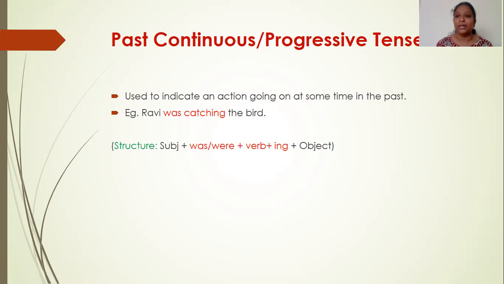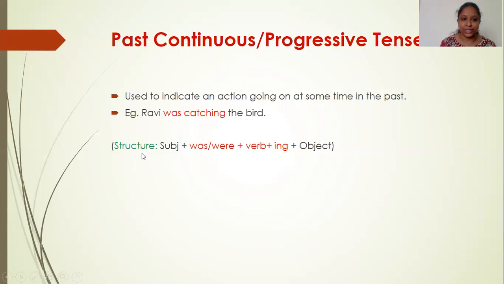You're talking about past actions. Now you are in the present and you're narrating a past event. When we all went for a picnic, we had a good time and I wanted to talk with my friend Ravi. When I went there, he was catching the bird. So when you narrate past events, we use past tense, and sometimes we also use past continuous tense depending on the kind of action that was going on, right?